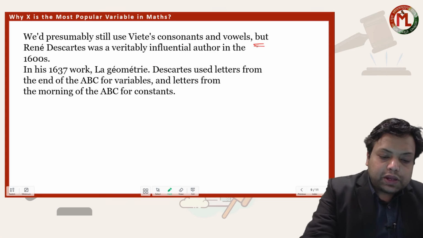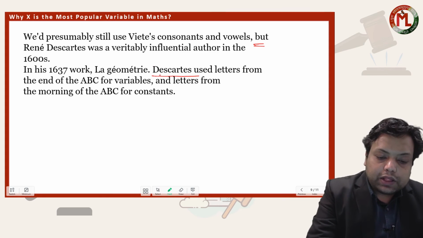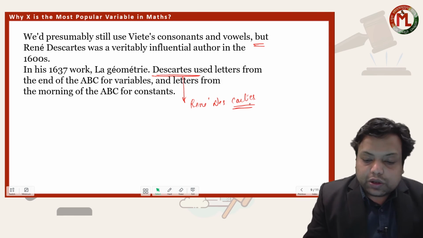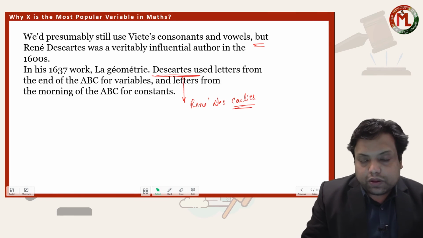another popular mathematician by the name of René Descartes, his complete name was René Descartes, actually invented a different form to represent the variables and the constants.